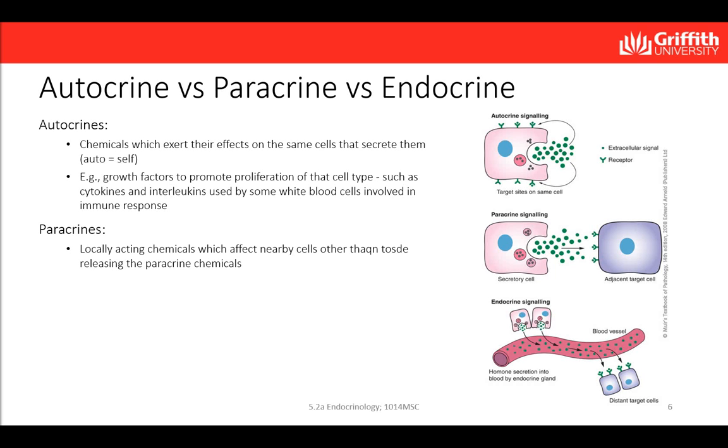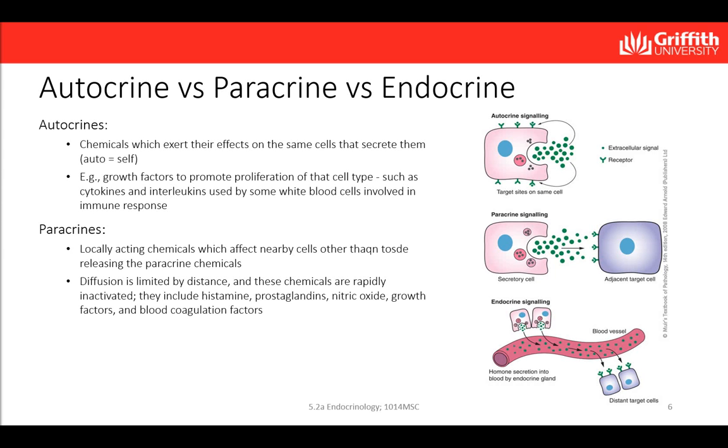Paracrines are locally acting chemicals within the same tissue. These chemicals affect the cell types other than those releasing the paracrine chemicals. The diffusion of paracrines is limited by distance, and these chemicals are rapidly inactivated.